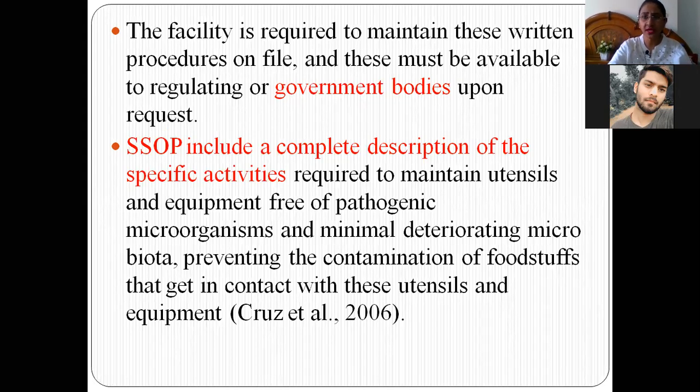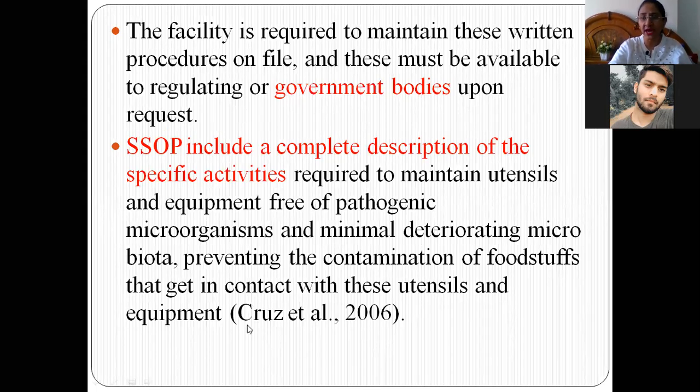SSOP includes all those activities and processes done to ensure that all the equipment is free from pathogenic microorganisms and has minimal deteriorating microbiota, preventing the contamination of foodstuffs that come in contact with these utensils.